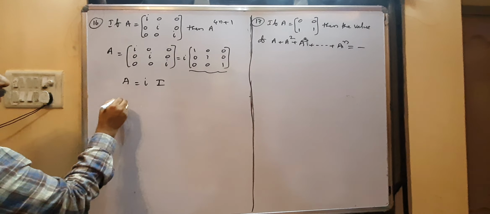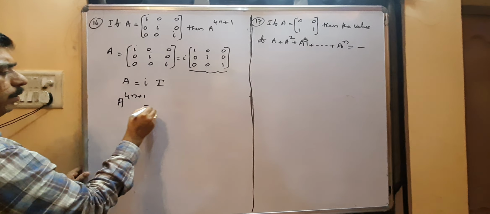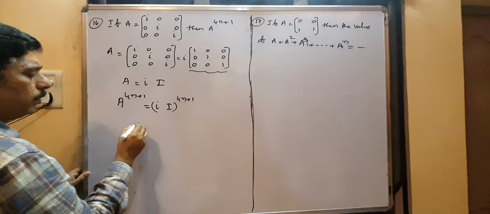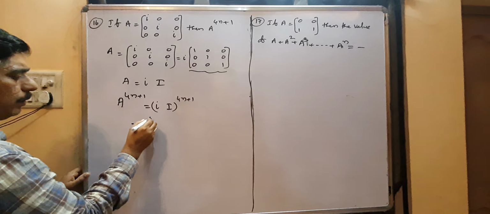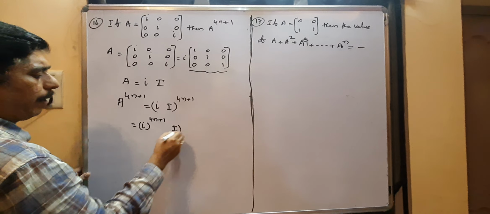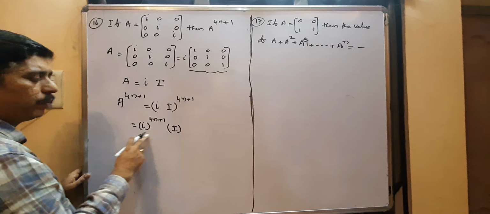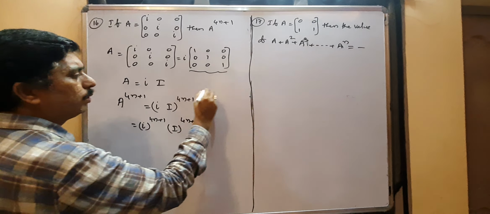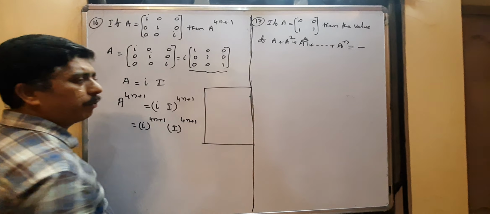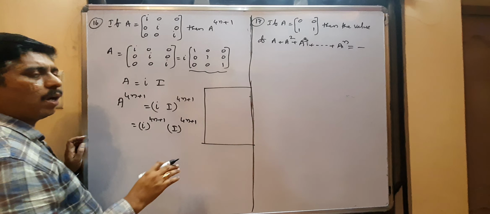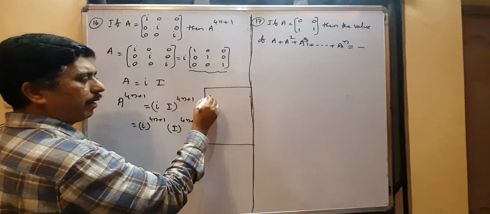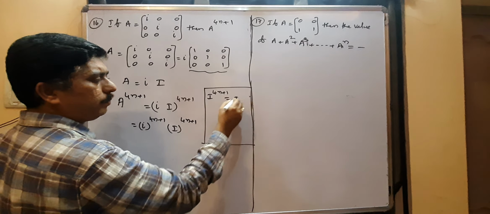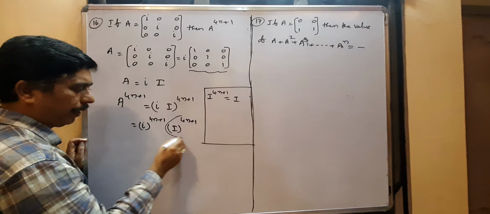They are asking for A power 4n plus 1. That is i into capital I, whole power 4n plus 1. This is i power 4n plus 1 into the capital I matrix. Small i is the imaginary number and capital I is the identity matrix. See here, the identity matrix you can multiply any number of times, and the result is always I. So this value is capital I.